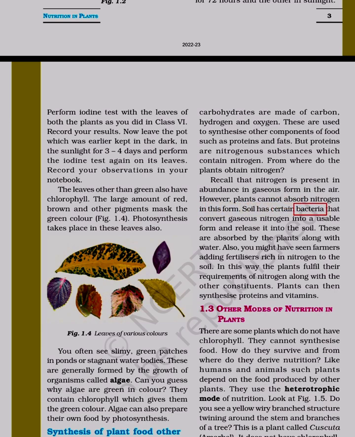Soil has certain bacteria that convert gaseous nitrogen into a usable form and release it into the soil. These are absorbed by the plants along with water. Also, you might have seen farmers adding fertilizers rich in nitrogen to the soil. In this way, the plants fulfill their requirements of nitrogen along with the other constituents. Plants can then synthesize proteins and vitamins.